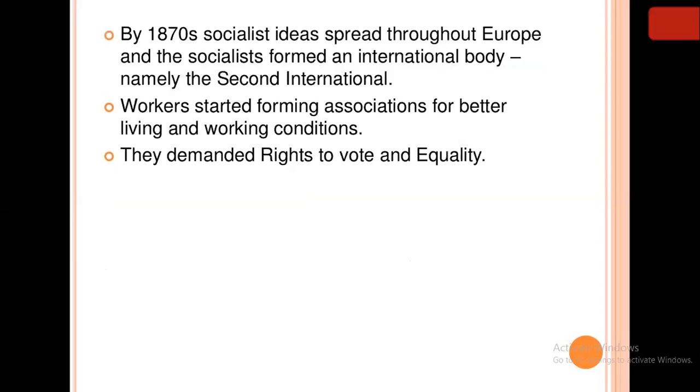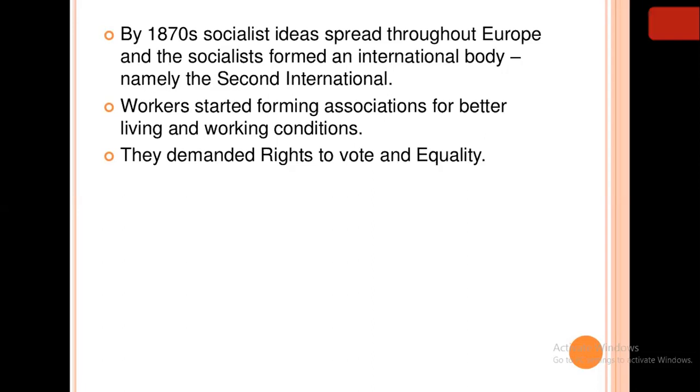By the 1870s, all the socialist ideas of the workers and the radical societies spread throughout Europe. Then the socialists formed an international body. They formed an international society and named it the Second International. So now the workers started forming associations for better living and working conditions. That means they started making unions and associations.